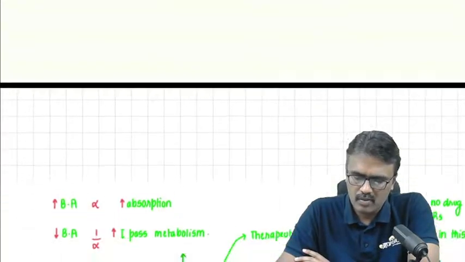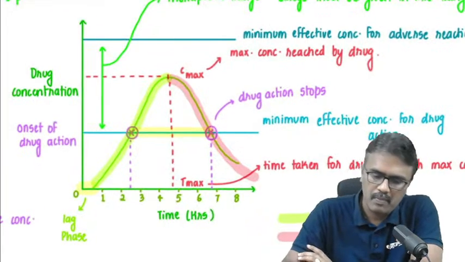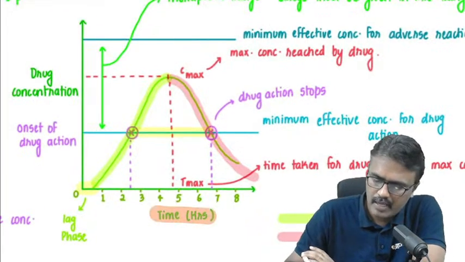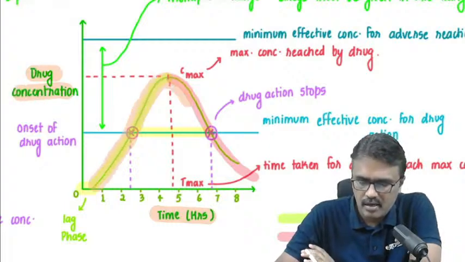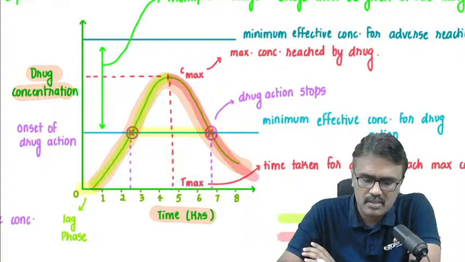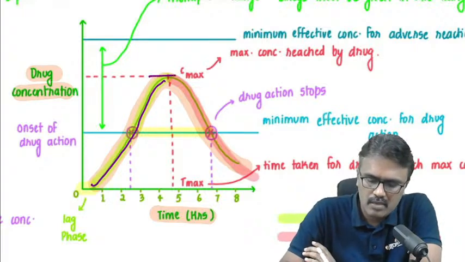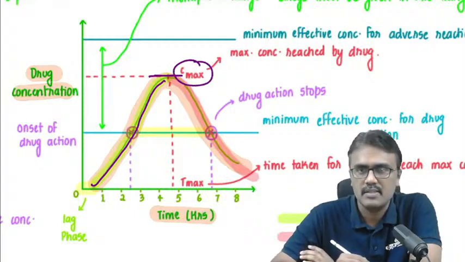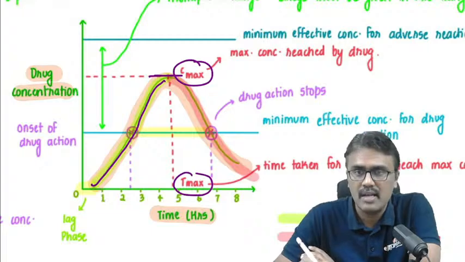So if I want to tell you about this bioavailability graph, remember we plot time on the x-axis and drug concentration on the y-axis. We get a curve like this. Now why is the curve going up? It is because of absorption. The concentration where it is maximum is called Cmax. The time where it is maximum is called Tmax. So Tmax will tell us the rate of drug absorption.